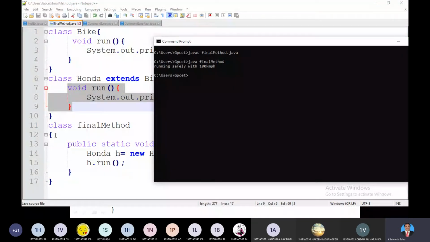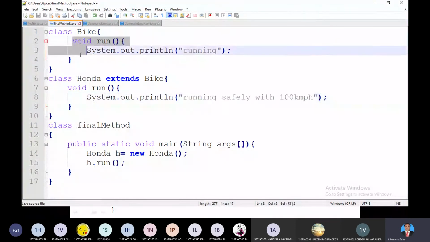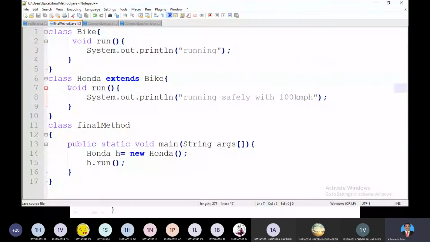It prints running safely with 100 kilometer per hour. Whatever statement is inside the child class will appear on the screen, because here it is overridden. You can call it runtime polymorphism. The same method available inside the child class overrides the parent's method. Now whenever you invoke it, this is automatically executed.